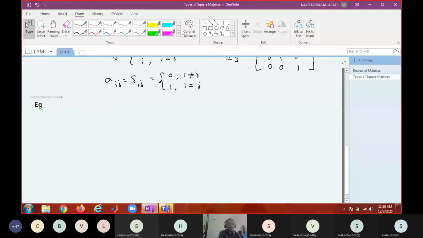When all elements are equal. Order is same. There should be two conditions. What are the two conditions? Same order. When do you say two matrices are equal? A equal to B if and only if their order is same.